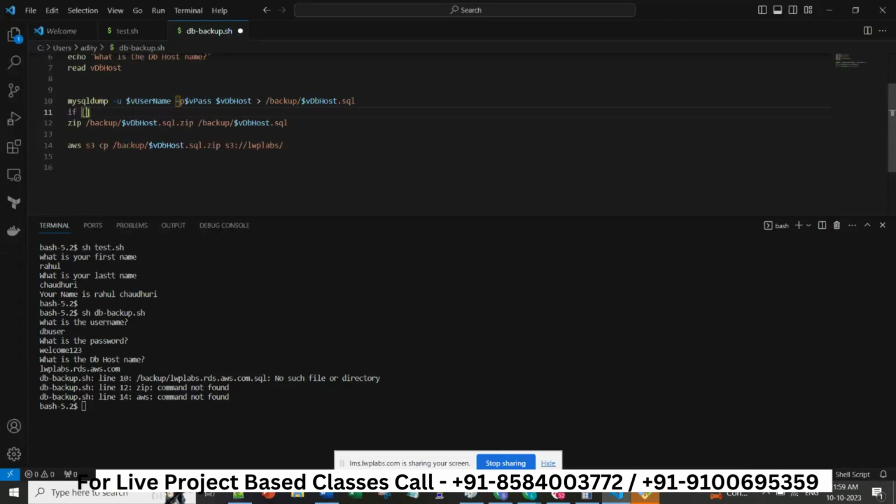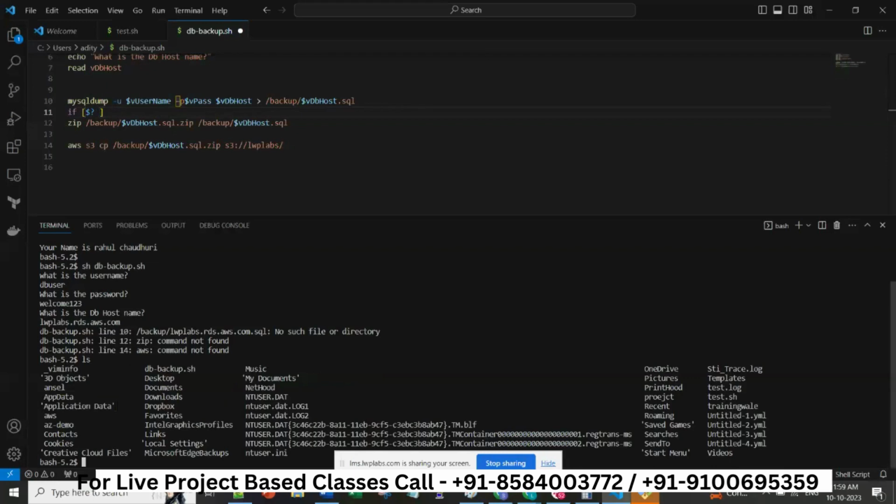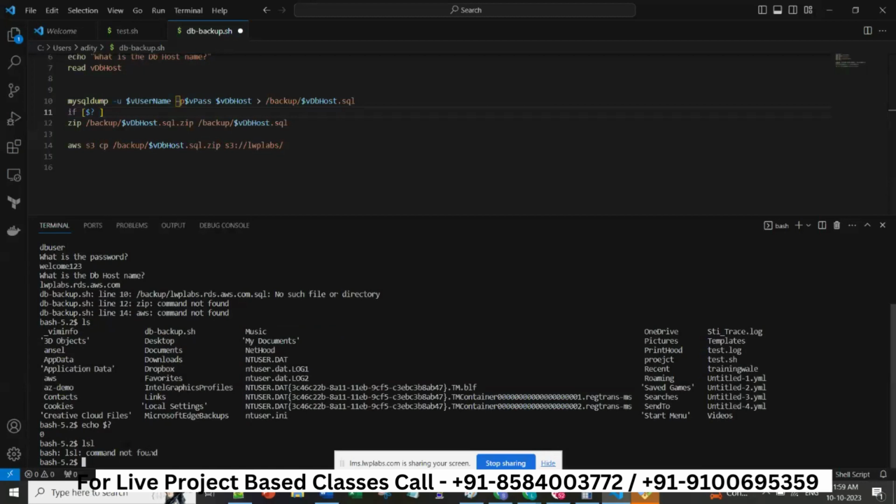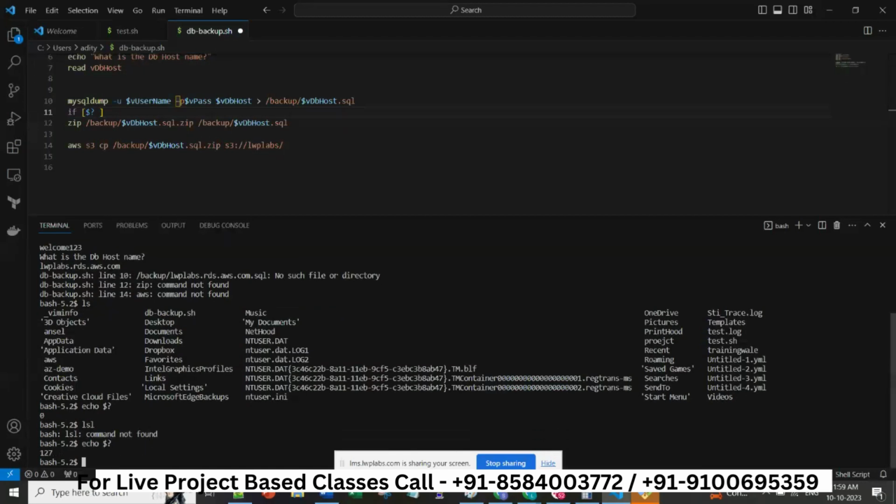So now suppose I will show you one simple way, like you will write if $?, which is a system environment variable. This is called a system environment variable, which is checking the previous status. That means, see here, if I am writing ls, this command is successful, I will do echo $?, it will show me 0. I will do lsl, see this command not found, this is an error. Now I will do echo $?, it will give me some other value but not 0.